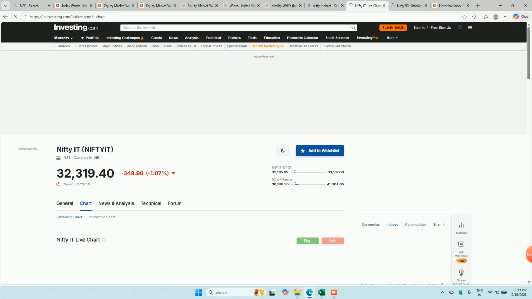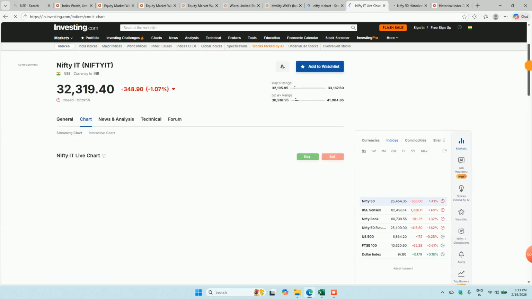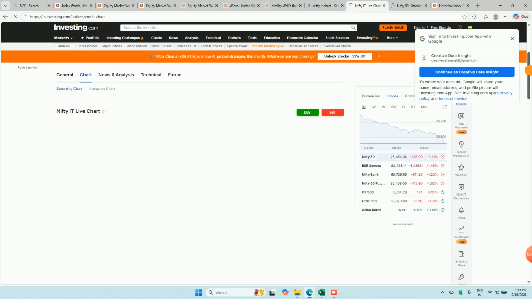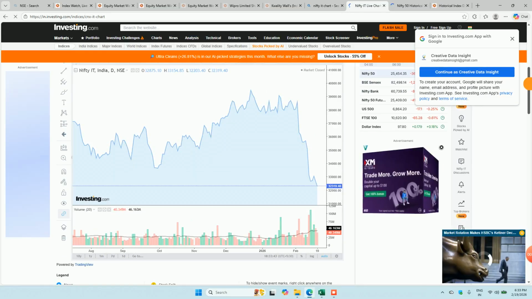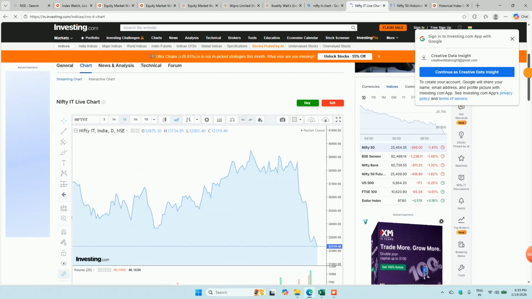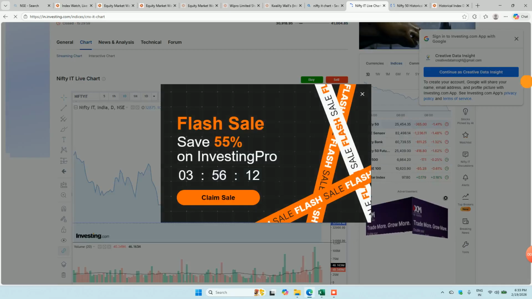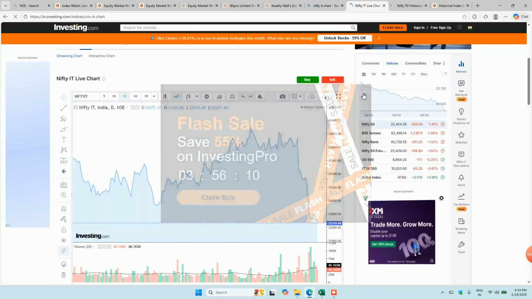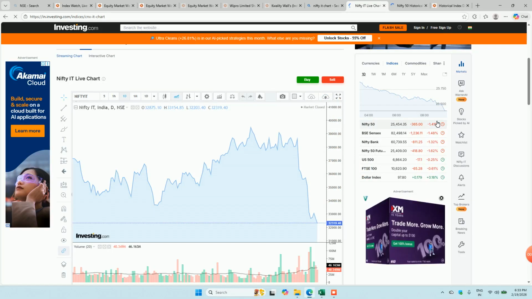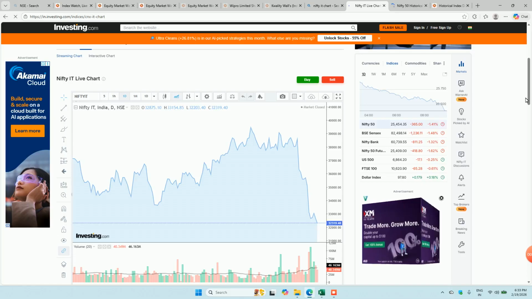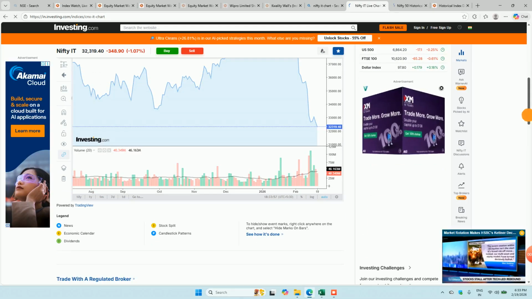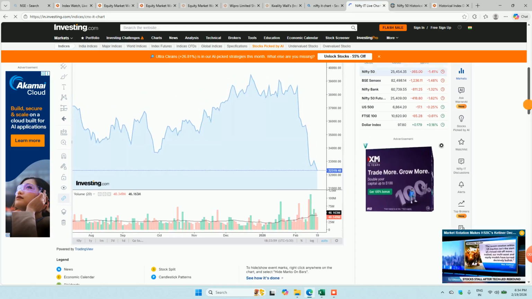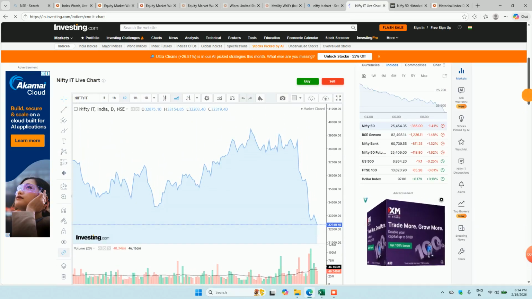Okay, so this is a live chart of NSE and BSE. It's taking time to load. Oh my God. Okay, so while you are going through all the different websites, you will see different ads show up. This is a way of people making money.